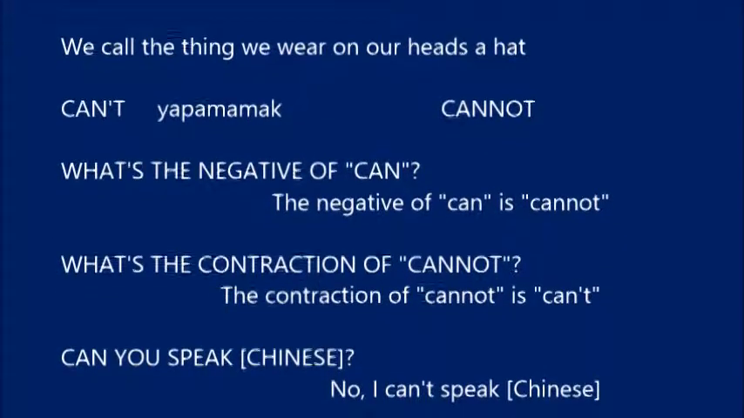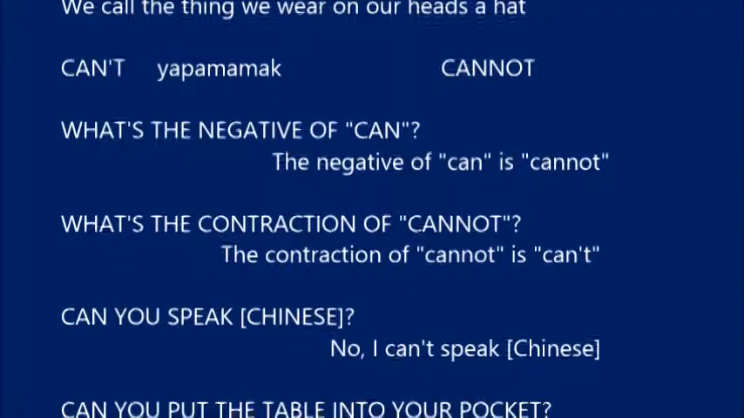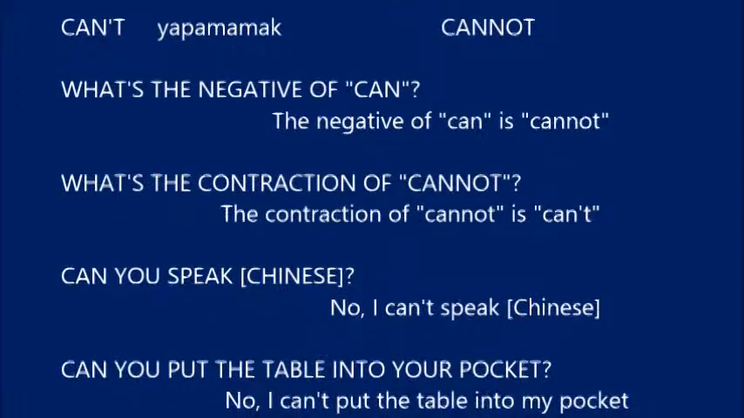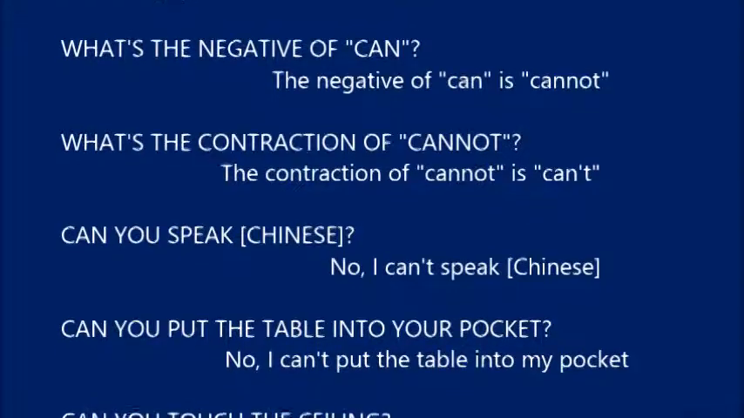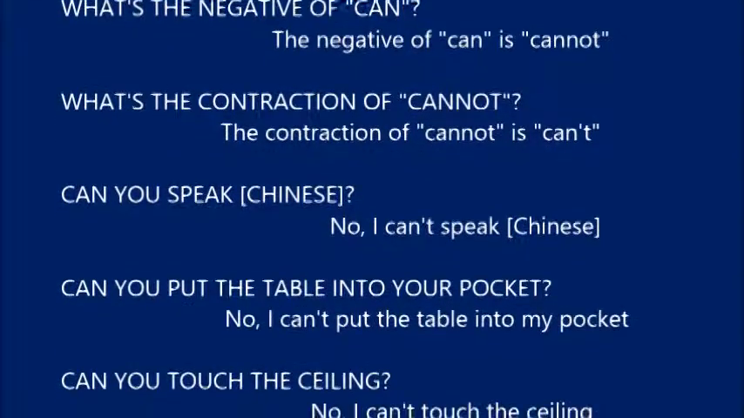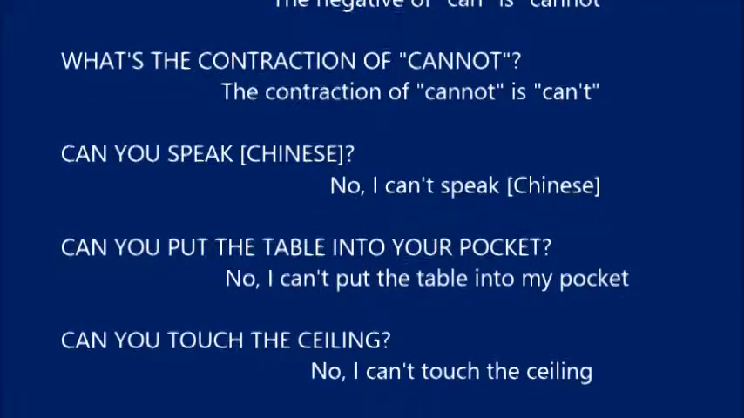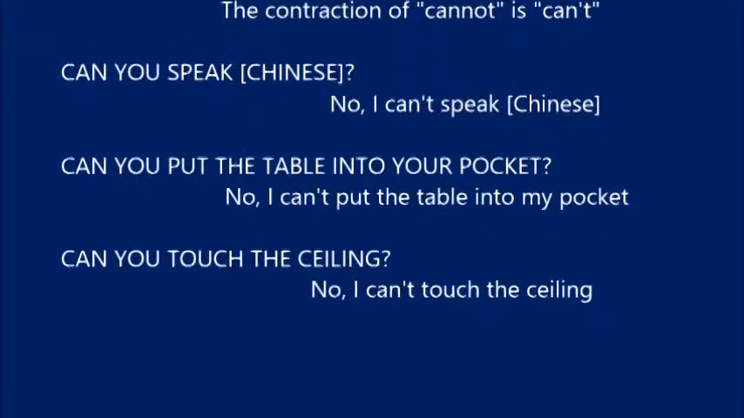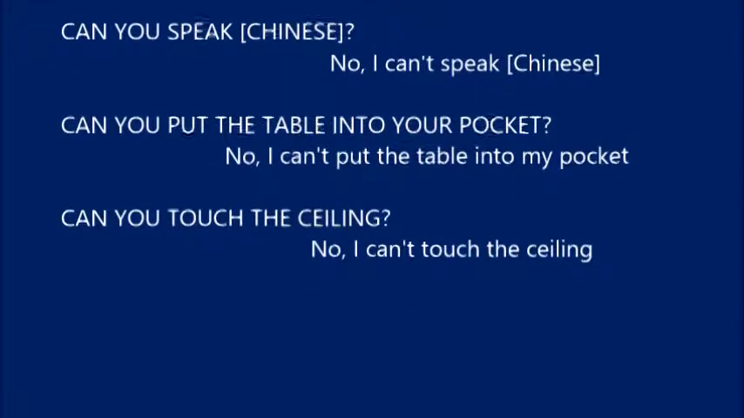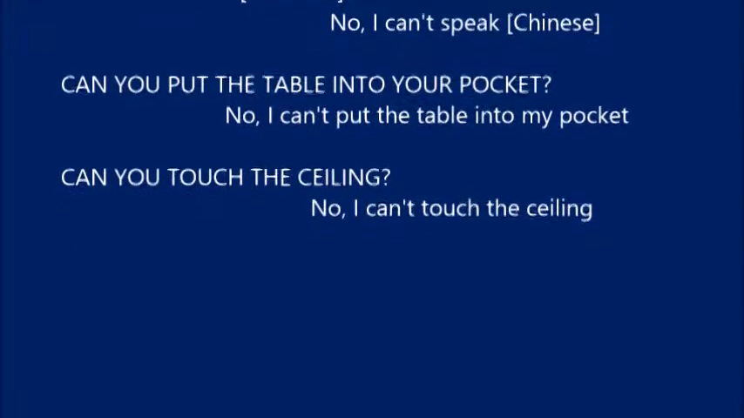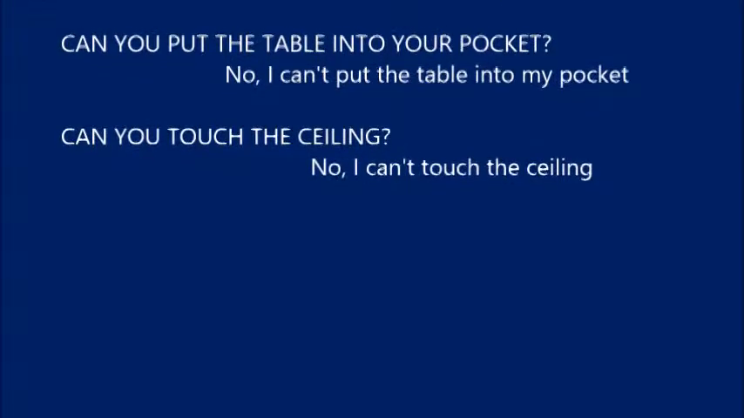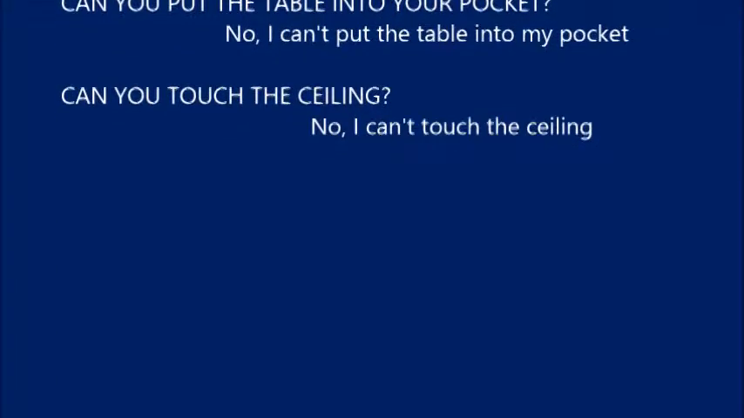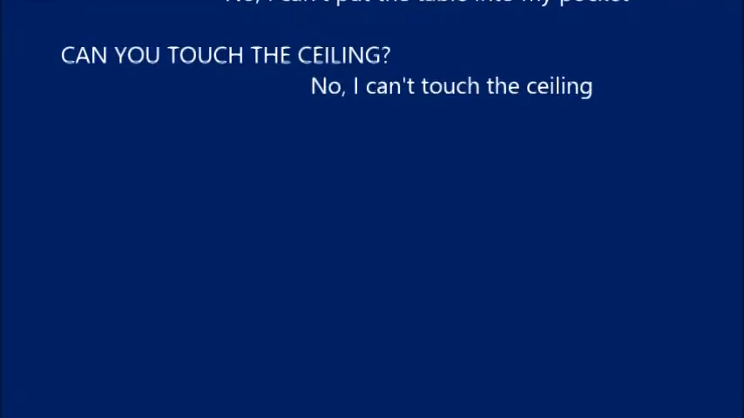Can't, cannot. What's the negative of can? The negative of can is cannot. What's the contraction of cannot? The contraction of cannot is can't. Can you speak Chinese? No, I can't speak Chinese. Can you put the table into your pocket? No, I can't put the table into my pocket. Can you touch the ceiling? No, I can't touch